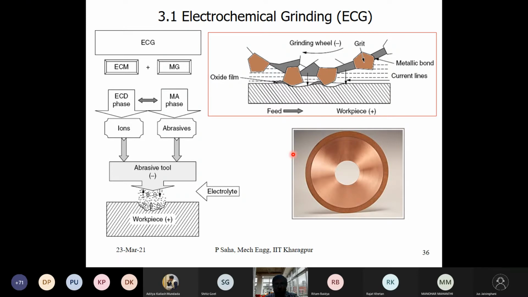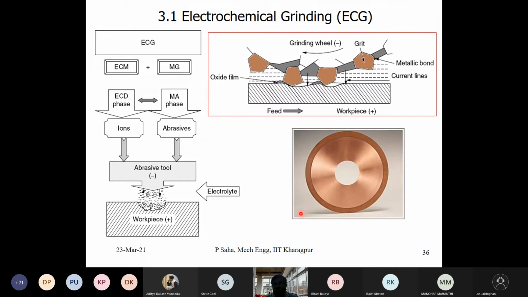Or sometimes on the tip we can have a diamond embedded grinding wheel. Otherwise it is an aluminum oxide wheel, but on the circumference we have very fine diamond particles embedded, so that at the interaction zone you have very hard particles.